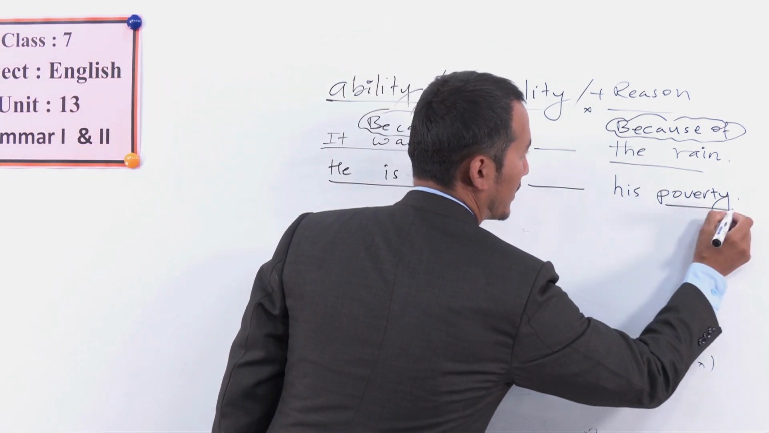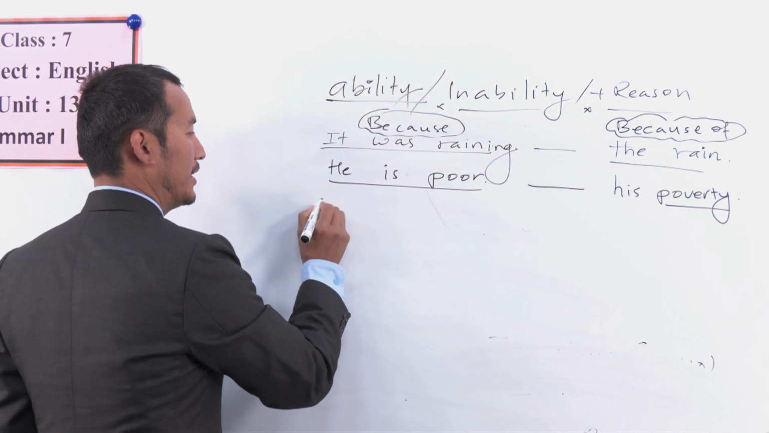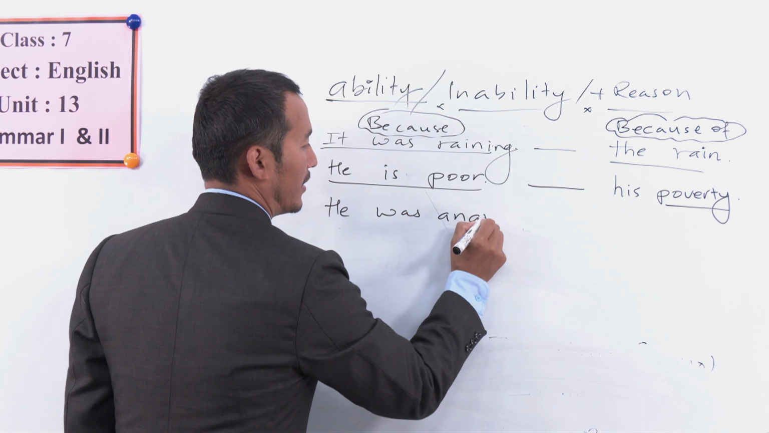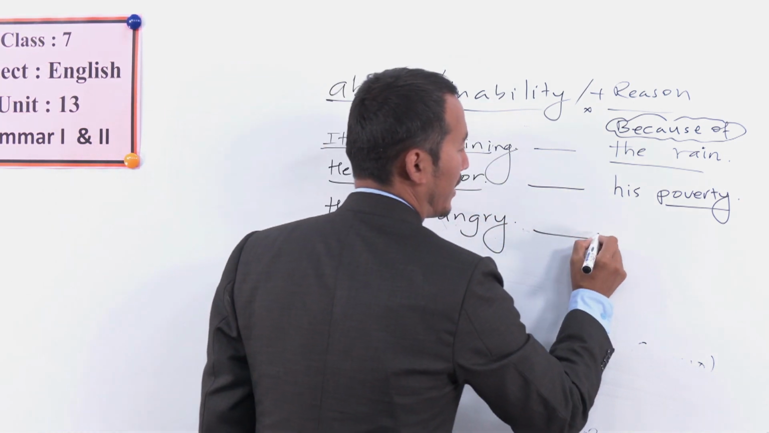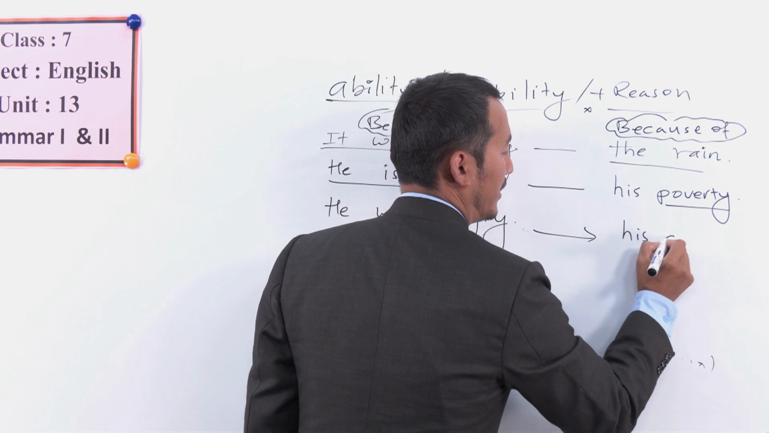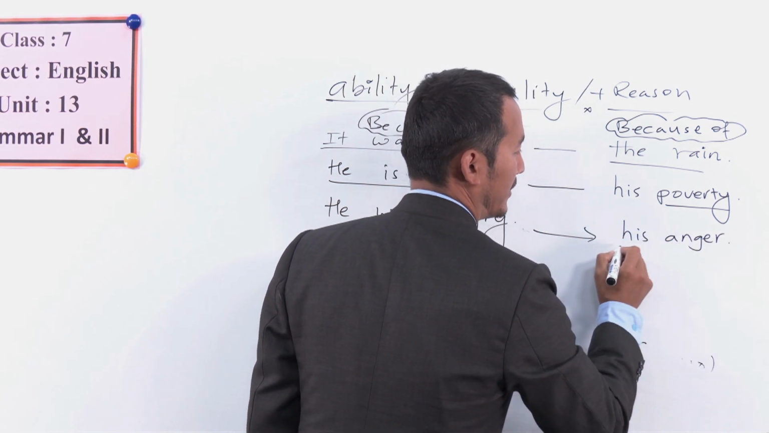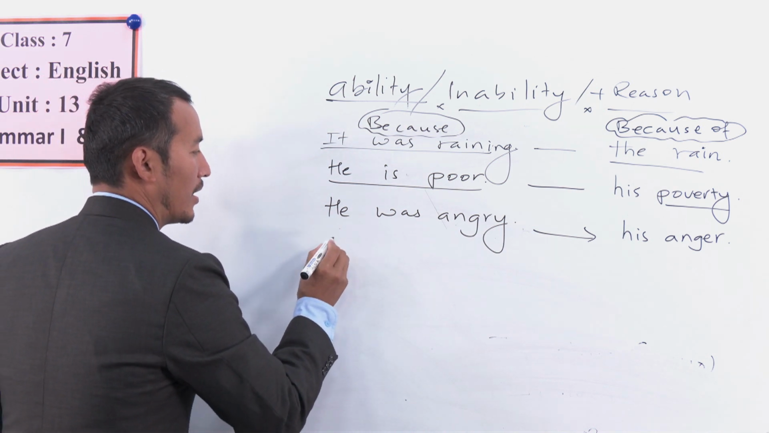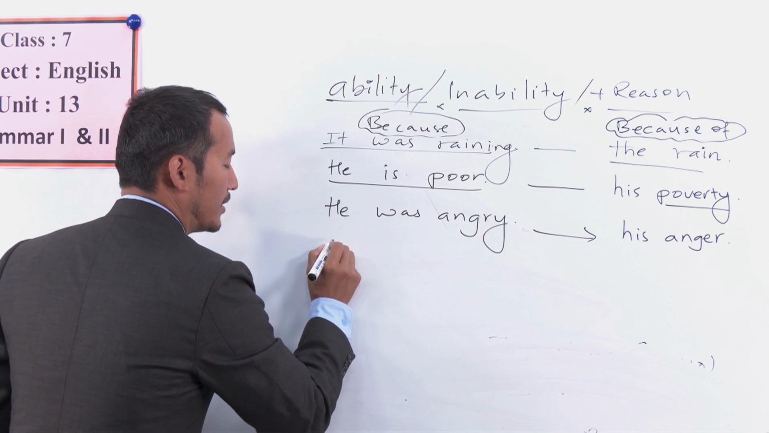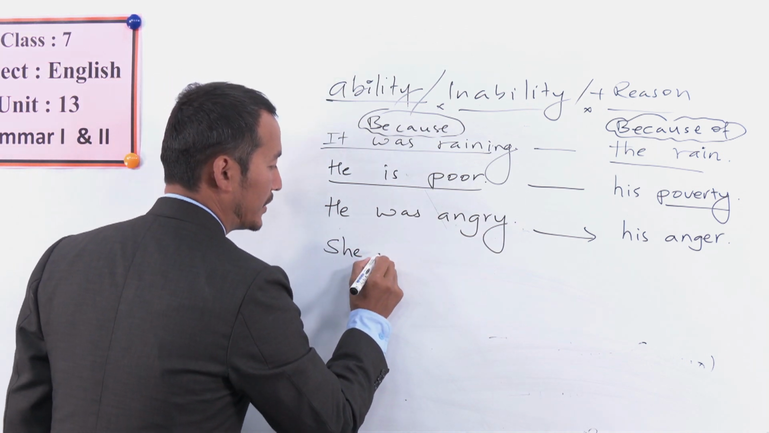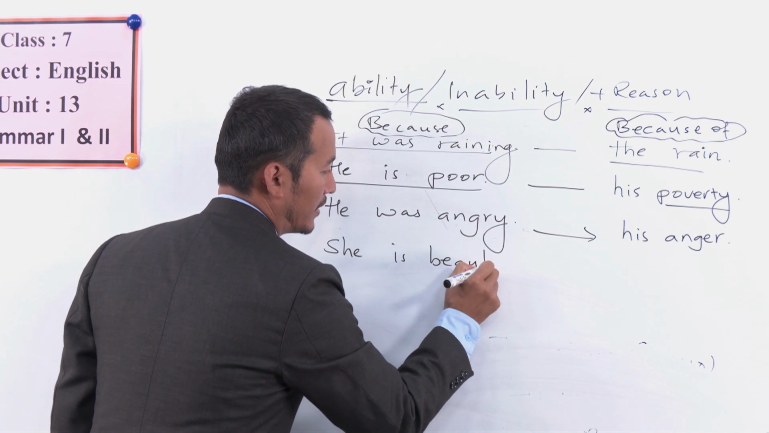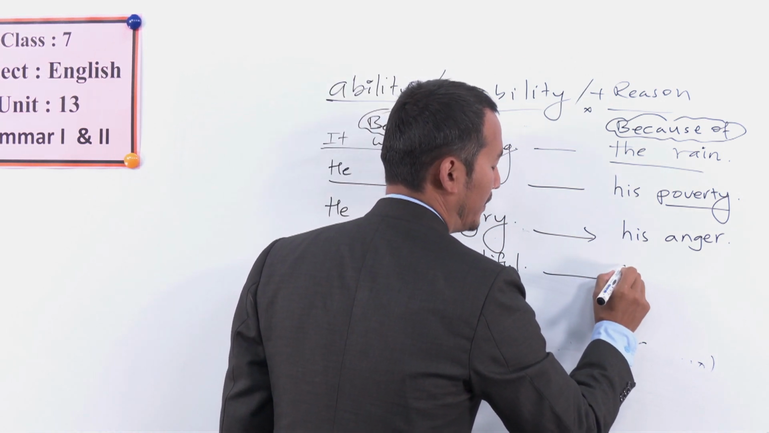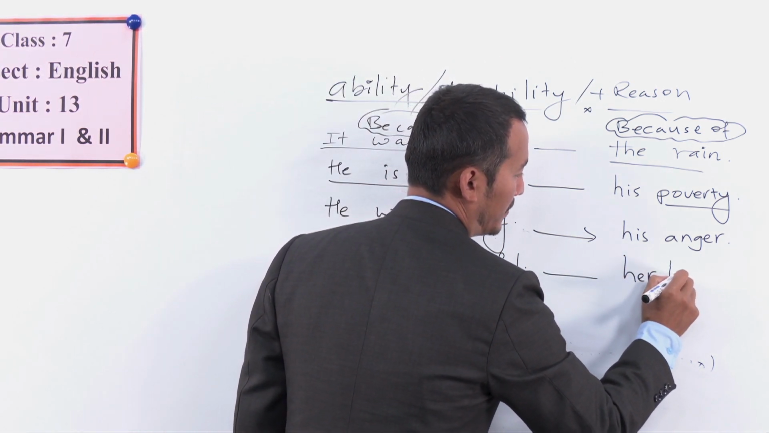Okay, this is a noun phrase. This is a noun: rain and poverty. And you can say he was angry, then you change it into his anger, because of his anger. Okay, if someone says she is beautiful or she was beautiful, then you change it here to her beauty or just beauty.